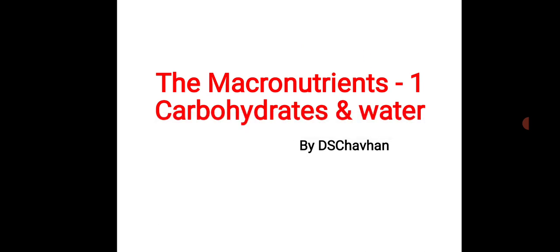Okay, so this is part 1 of the macronutrients. Macronutrients means the nutrients that the body requires in a large quantity. Whatever nutrient the body requires in a large amount is called what? Macronutrient. So here, number 1 is carbohydrate, number 2 is water.